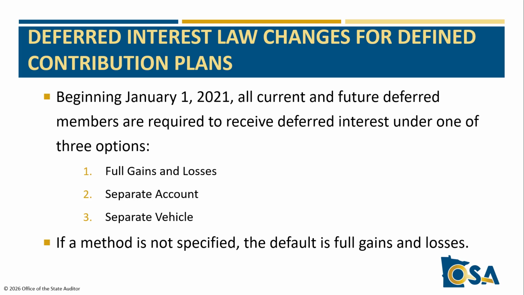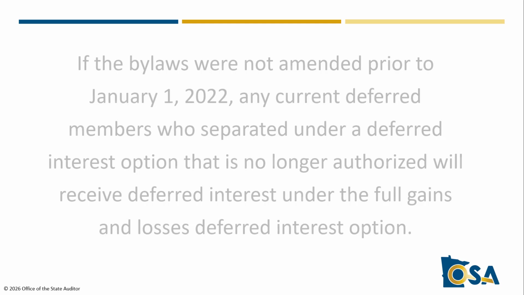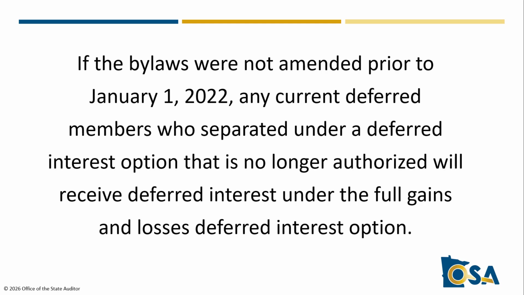If the bylaws do not specify a deferred interest type, the deferred members will receive net investment income allocations under the full gains and losses deferred interest type. If a member separated from active service under a deferred interest type that is no longer authorized, the member will receive investment allocations under the full gains and losses deferred interest type unless the bylaws were amended prior to January 1st, 2022 to specify the separate account or separate vehicle deferred interest type.